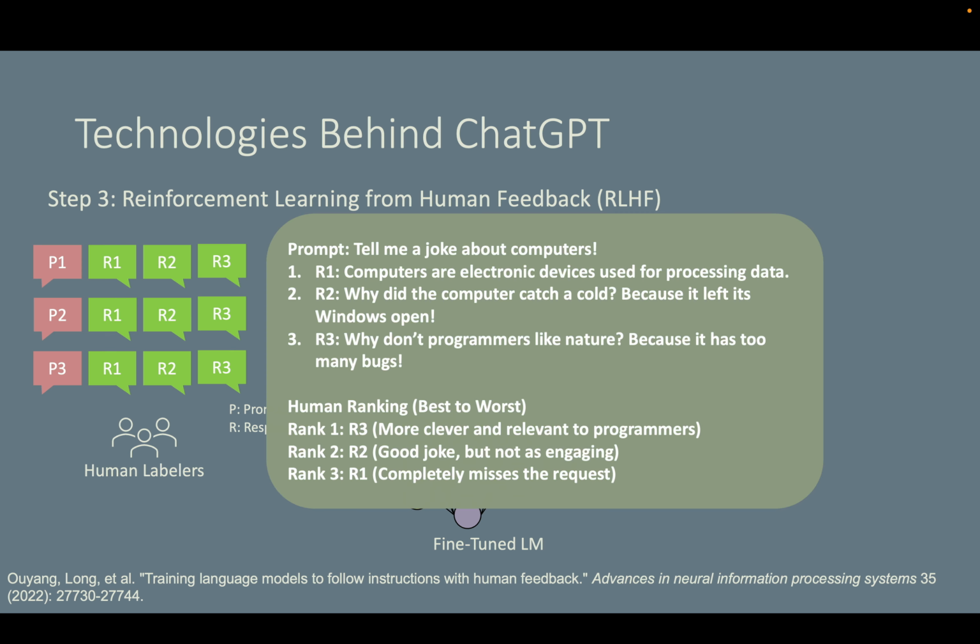Response 1, computers are electronic devices used for processing data. Response 2, why did the computer catch a cold? Because it left its windows open. Response 3, why don't programmers like nature? Because it has too many bugs. And a human labeler will rank them from best to worst. So for example, this human labeler prefers the 3rd response over the 2nd and the 1st one. So rank 1 is response 3, rank 2 is response 2, and rank 3 is response 1.